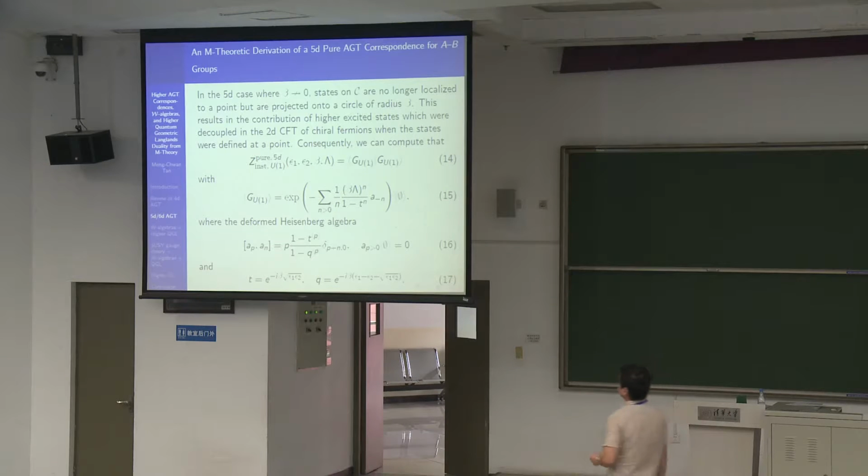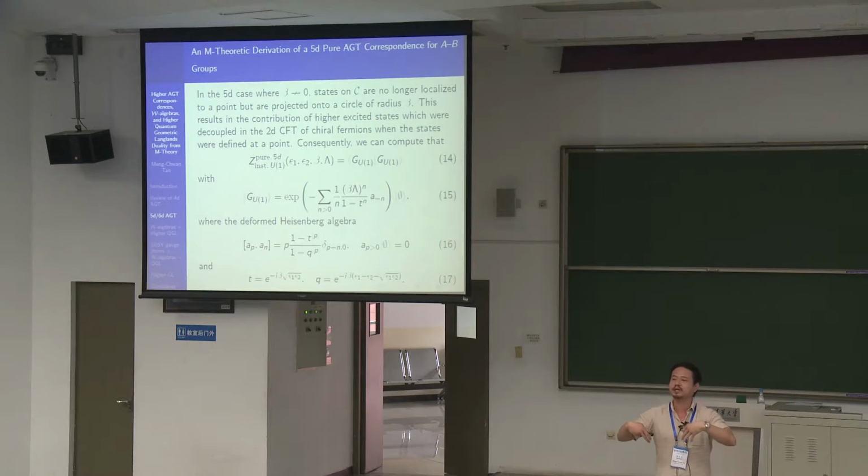So in 5D, you would have the same thing, but the only difference is that in 5 dimensions, now your beta is not 0. You can't take it to 0. So what happens? Instead of a state that is localized to a point, you have to project that state onto a circle on the I-brane. And once you start to do that, you introduce higher energy excited states.